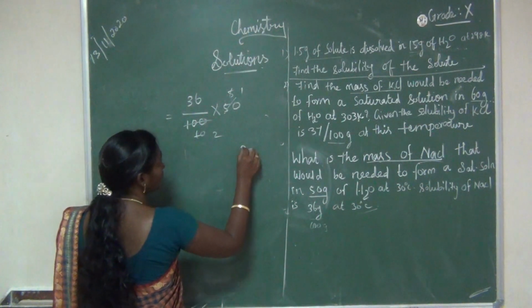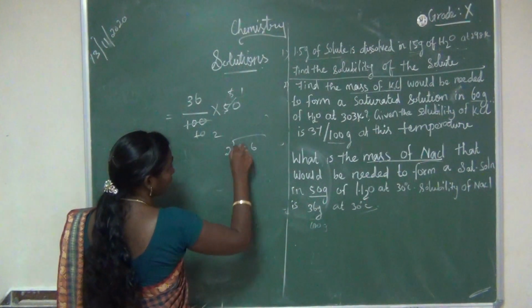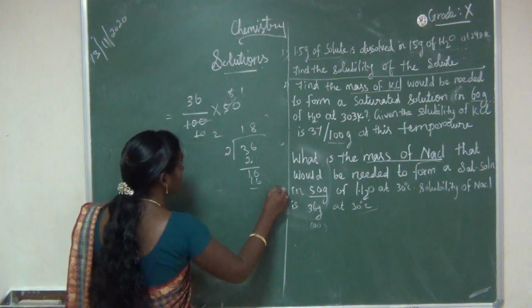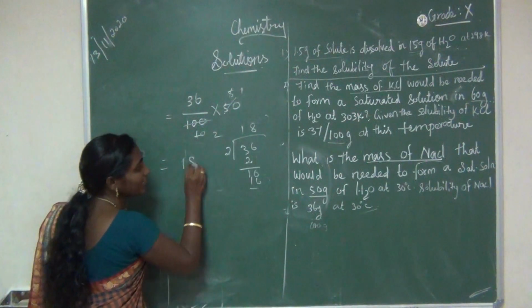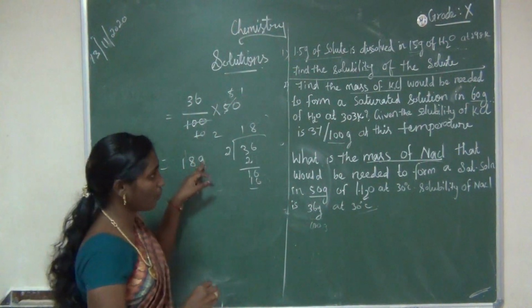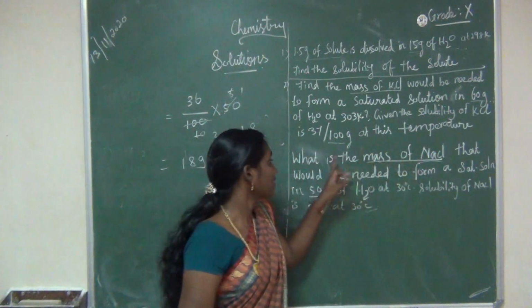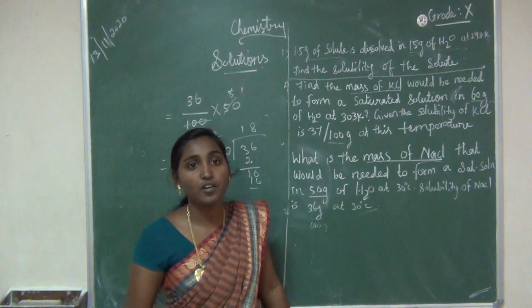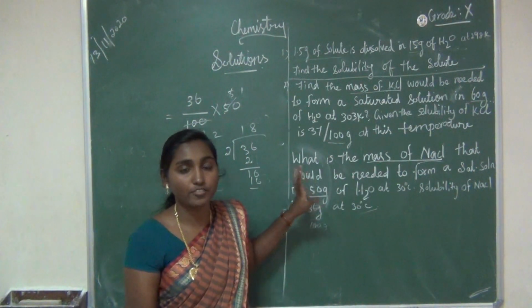Right? What is the answer? 18 gram. Okay, 18 gram of sodium chloride is needed to form a saturated solution in 50 gram of water. This is the answer. Have you understood?